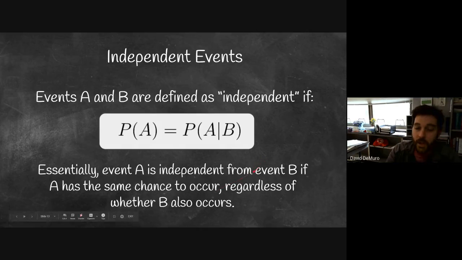So if you know that B occurs, and then A happens at the same chance it was going to anyway, that means that A does not depend on B. Knowing that B occurred didn't change the chance of A happening. And if that's the case, then A and B are considered to be independent.